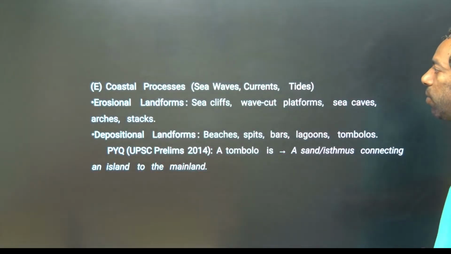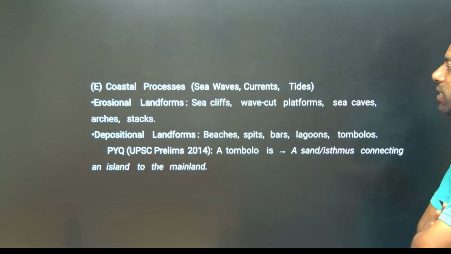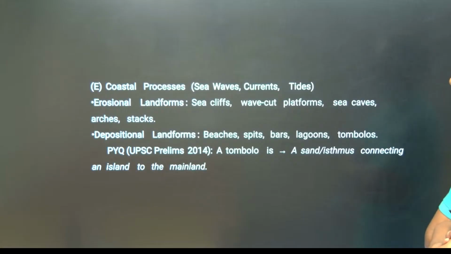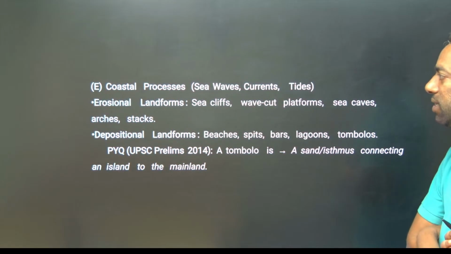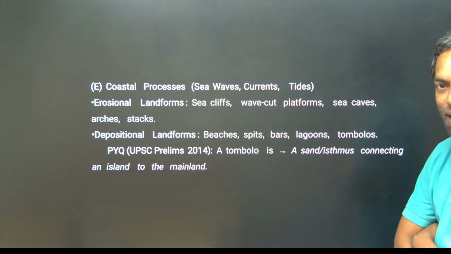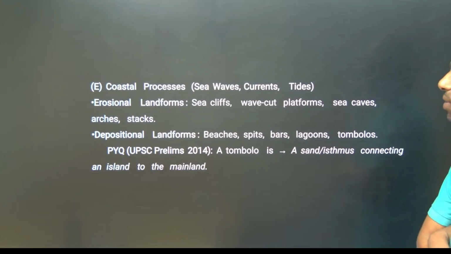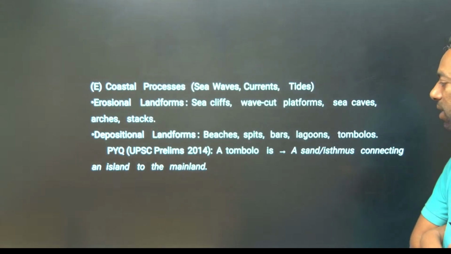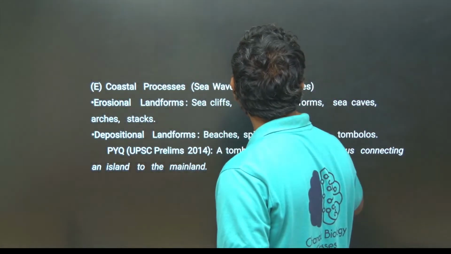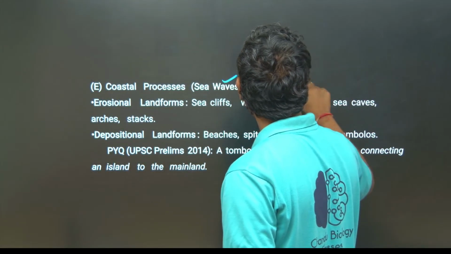Coastal processes can also change the landform. These are sea waves, currents and tides. The erosional landforms and depositional landforms are also made by coastal processes: sea waves, currents or tides. There are three types: waves, currents and tides.